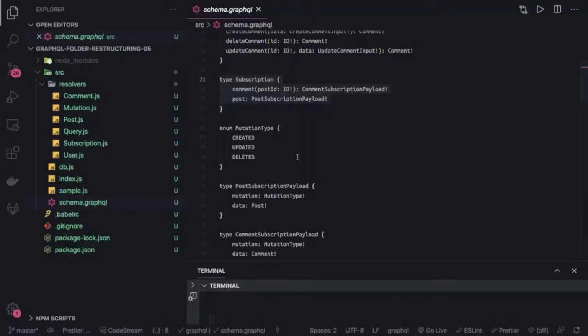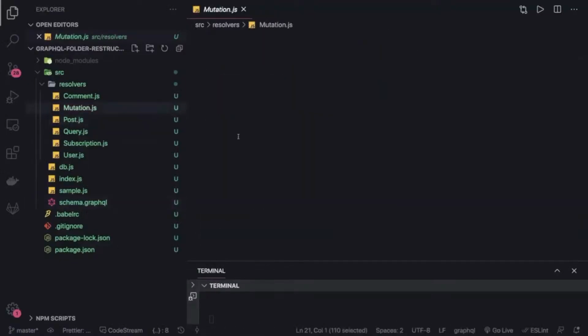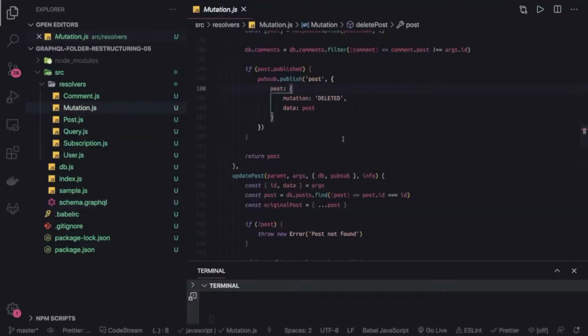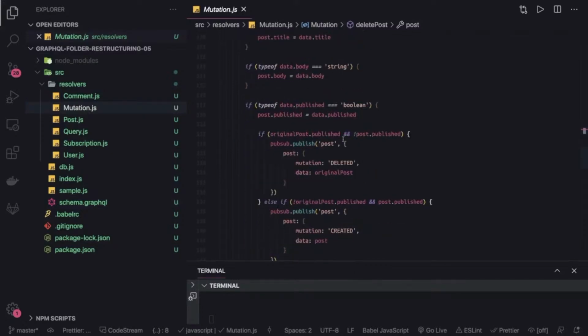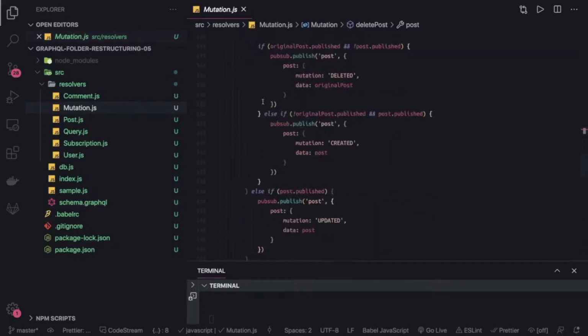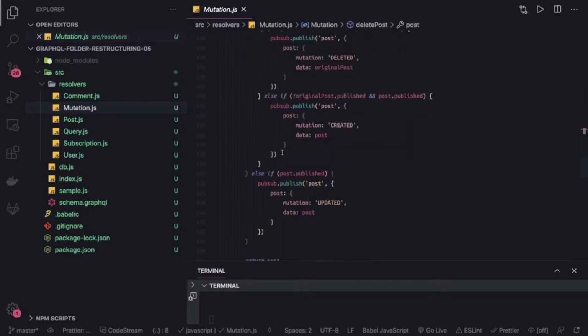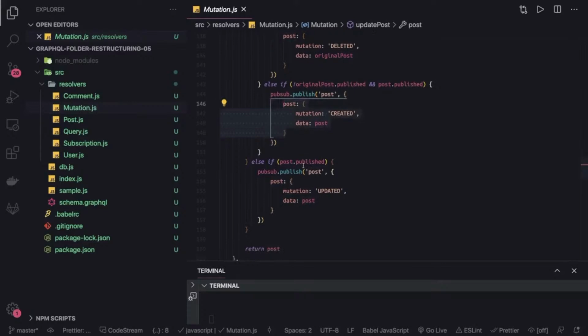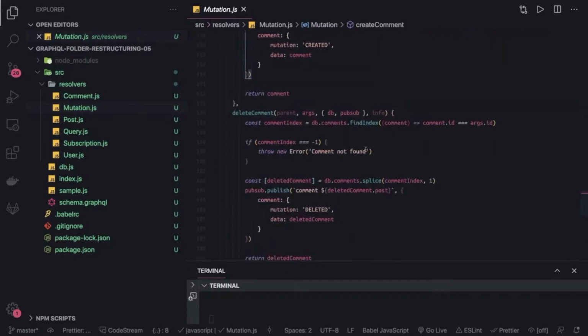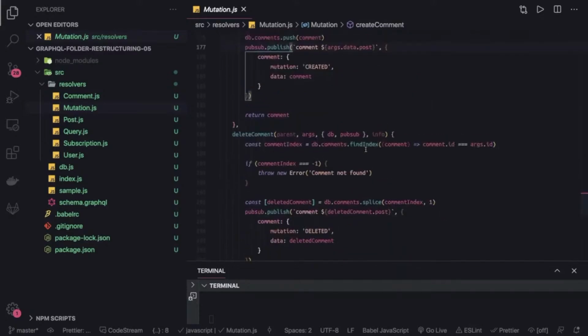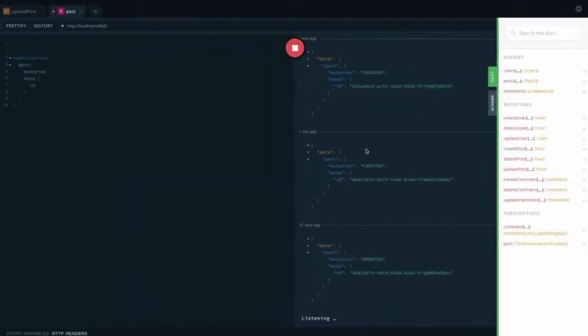Now what these are about. If you look at the mutation, whenever you are adding a comment, deleting, or whenever you are updating a post, deleting a post or creating a post, we are actually publishing one event. If you are updating a post, we are doing pubsub.publish of type post, and this is the whole payload we are sending, right? Same with the comment, the payload is like this: pubsub.publish the comment and the post payload.